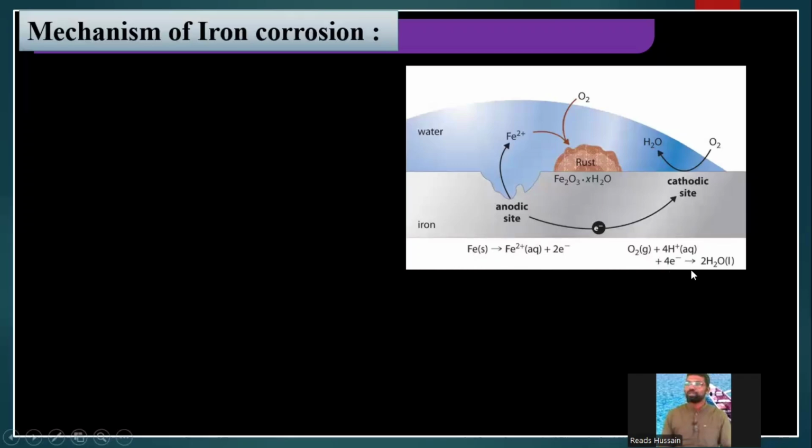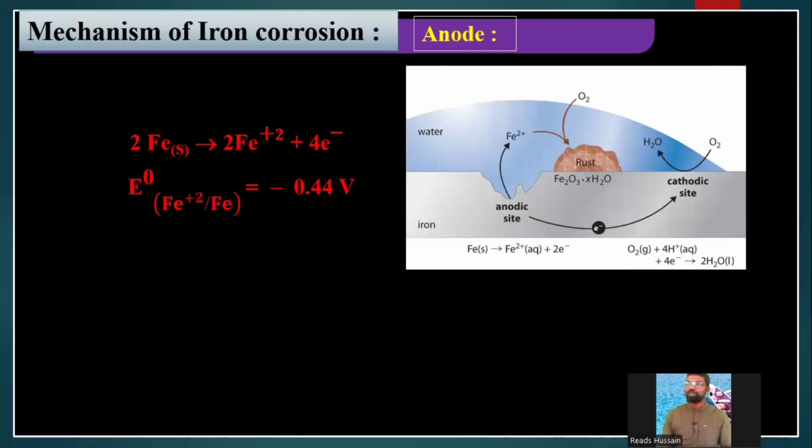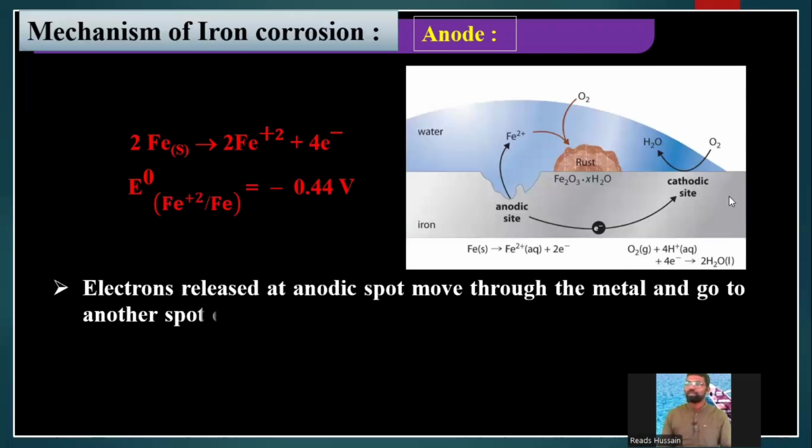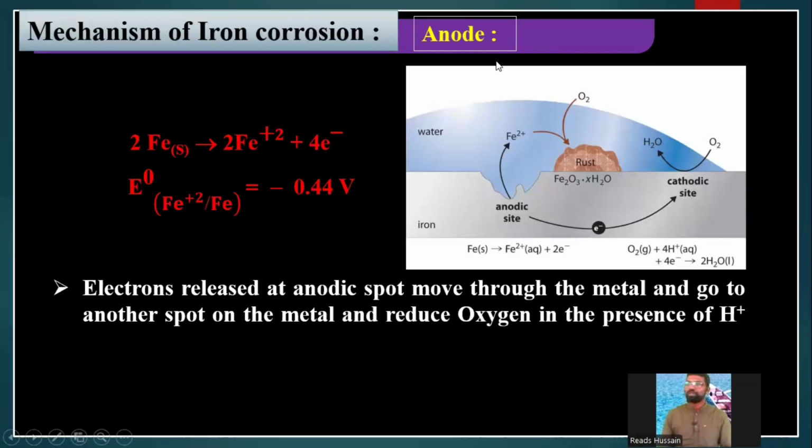So these are the two reactions taking place at different spots on iron during corrosion. Electrons released at the anodic spot move through the metal and go to another spot on the metal, reduce oxygen in the presence of H plus.